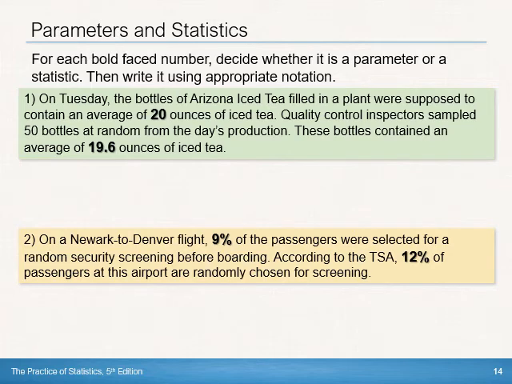Okay, so we have two numbers, that 20 and that 19.6, which is a statistic, which is a parameter. And what symbol? Are we using an x bar? Are we using a mu? Are we using p hat? Or are we using p?